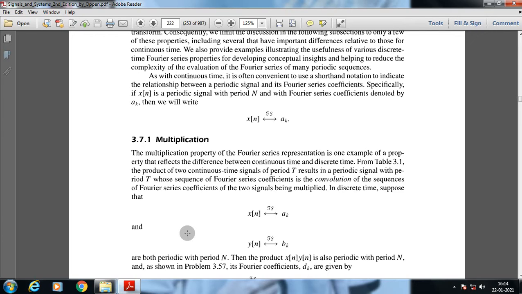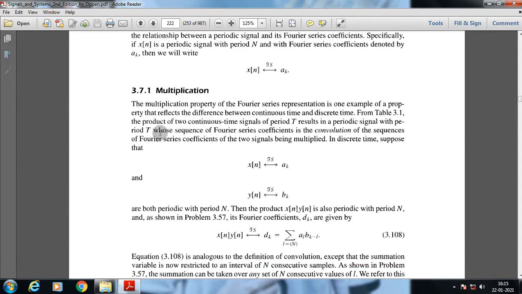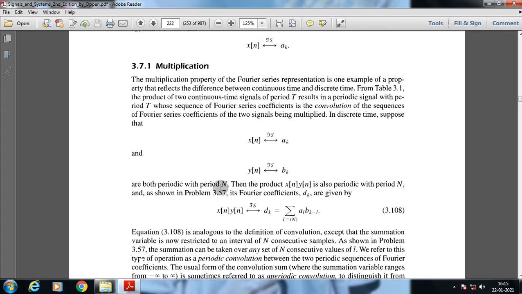The multiplication property of the Fourier series representation is one example of a property that reflects the difference between continuous time and discrete time. The product of two continuous time signals of period T results in a periodic signal with period T whose sequence of Fourier series coefficients is the convolution of the sequences of Fourier series coefficients of the two signals being multiplied. In discrete time, suppose that the Fourier series coefficients of x of n are a suffix k and of y of n are b suffix k, and both are periodic with period N.